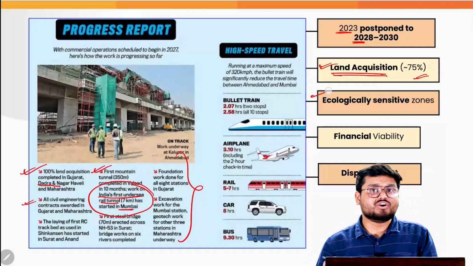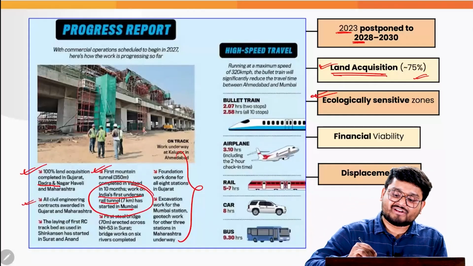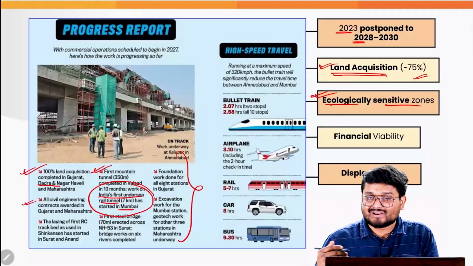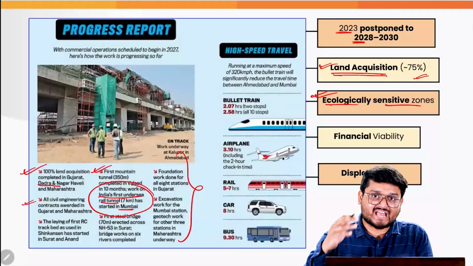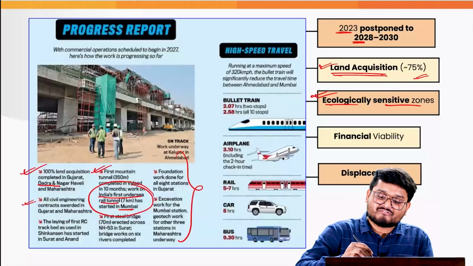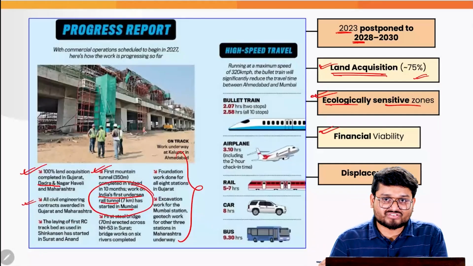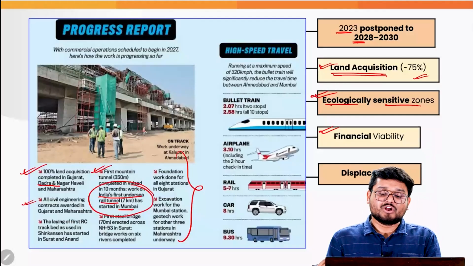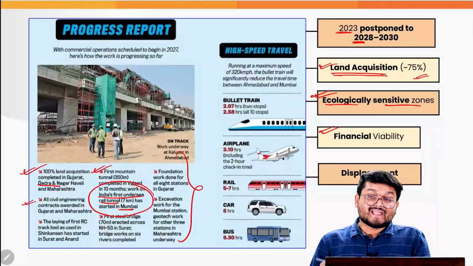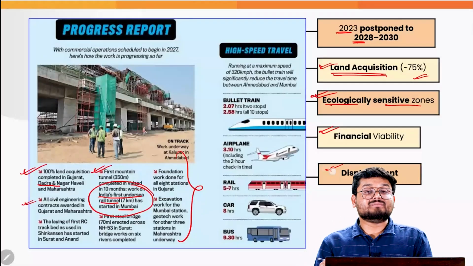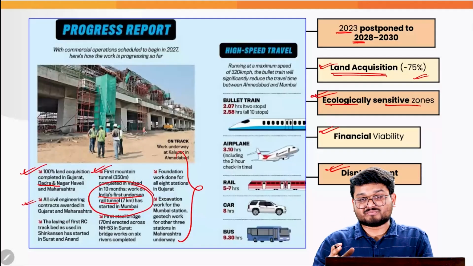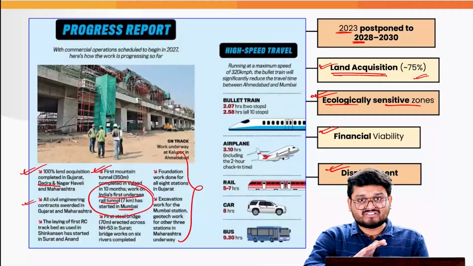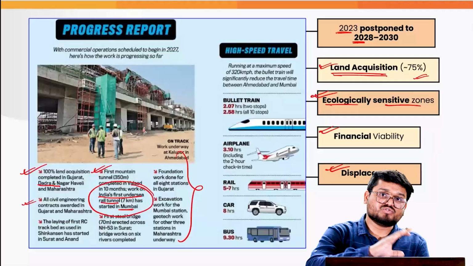Also, this particular route cuts through various ecologically sensitive areas, where it can lead to lesser ecological diversity in the region. Finally, due to the high costs, it has also posed questions on whether we are financially viable to launch this project commercially. And finally, the construction will lead to lots of displacement of the local people there. So these are the various issues, challenges, and features of this particular project.